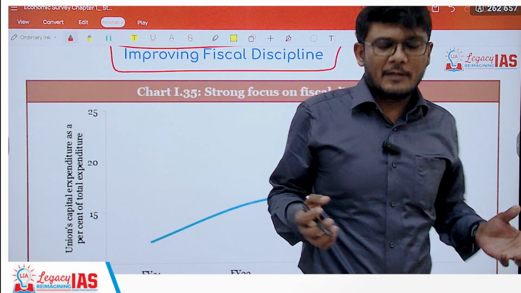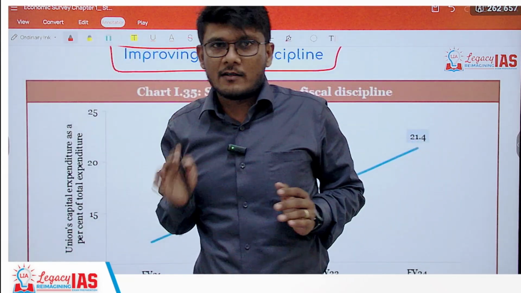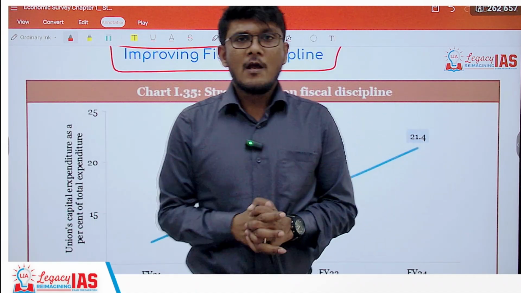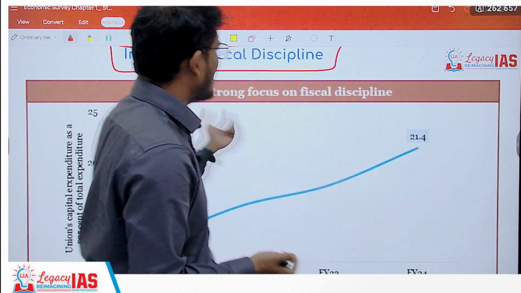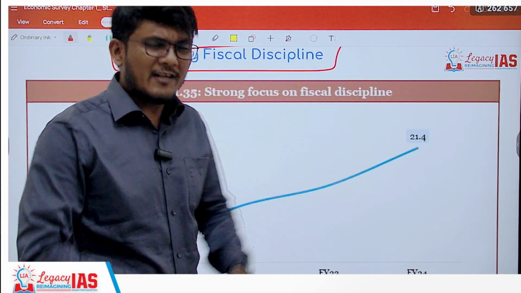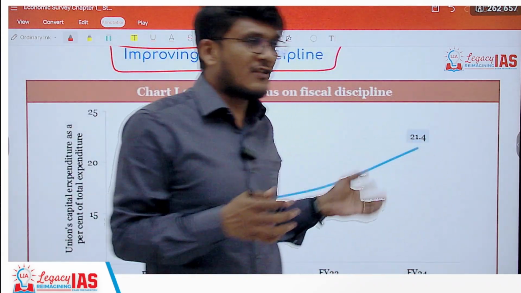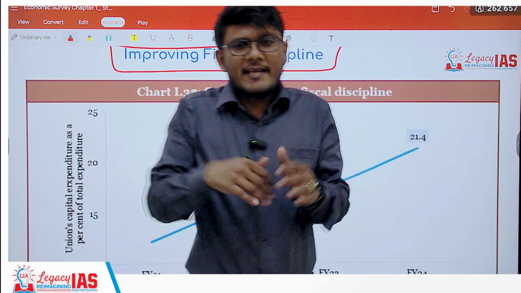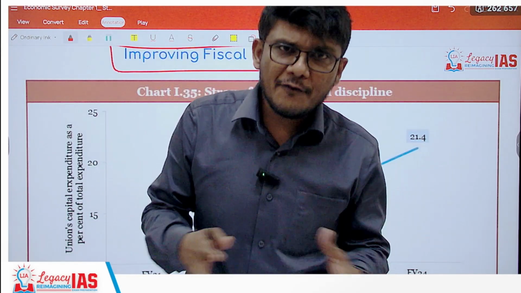Moving on, the economic survey talks about the improving fiscal discipline. What is fiscal discipline? See, fiscal deficit is increasing. It has increased. Now it is estimated to be 4.8% of the GDP. But still, why then are we saying that fiscal discipline is better? Because what is fiscal deficit? Fiscal deficit is the gap between the revenue that you are generating and the expenditure that you are having. It is the negative side.